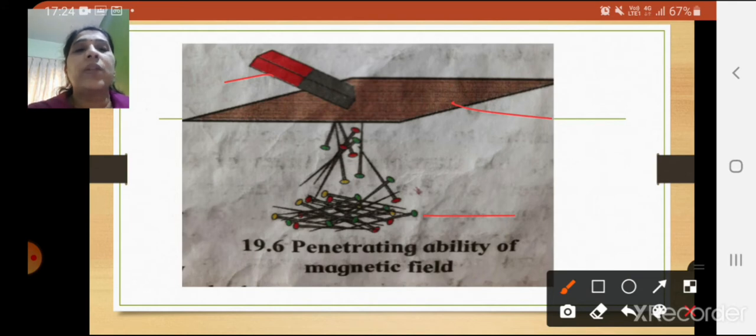There also the pins get attracted to the magnet because of the intensity of the magnetic field. From both these experiments, we can conclude that the pins get attracted towards the magnet because of the intensity of the magnetic field. This property is called the penetrating ability of the magnetic field.